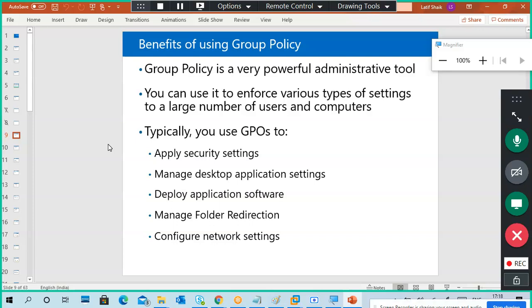So, what is a group policy? Enforce various types of settings to a large number of users and computers.